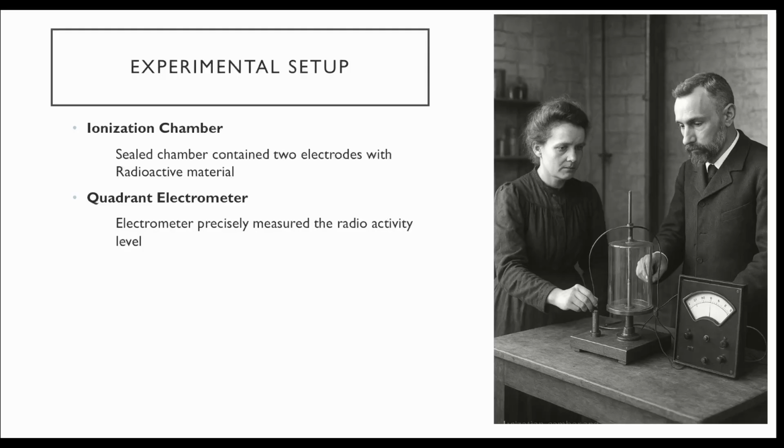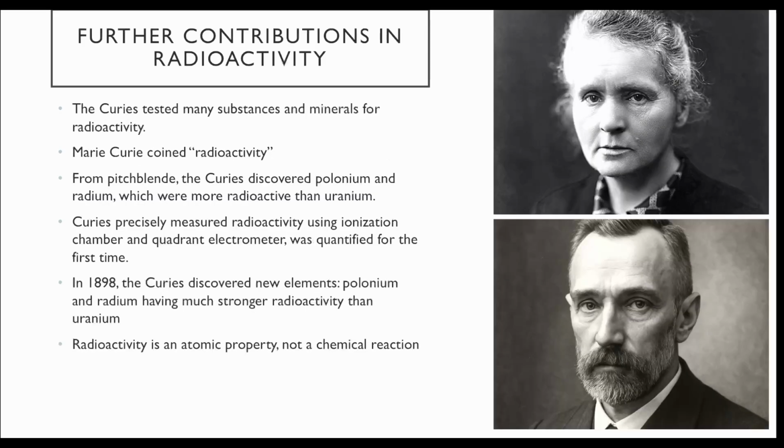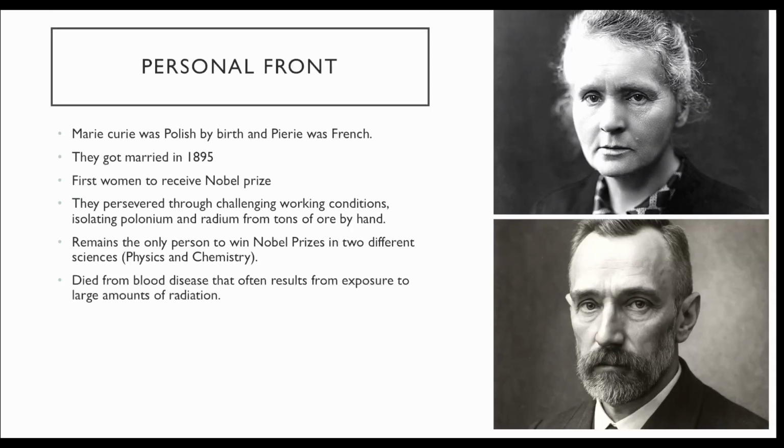So the correlation was drawn, and with this setup they were able to measure the radioactivity of radium, polonium, and uranium. They also deduced that it's an atomic property, not a chemical reaction which is happening. They contributed a lot further, and because of all this, all three of them got the Nobel Prize.